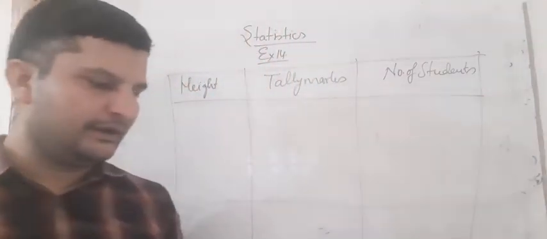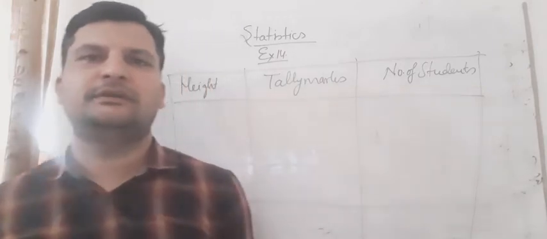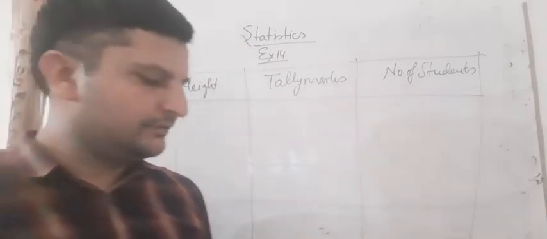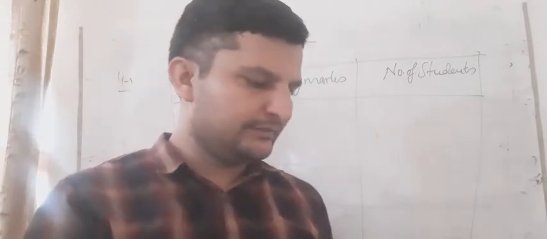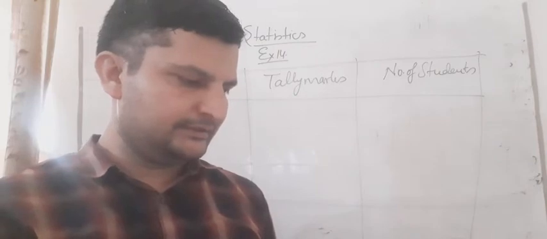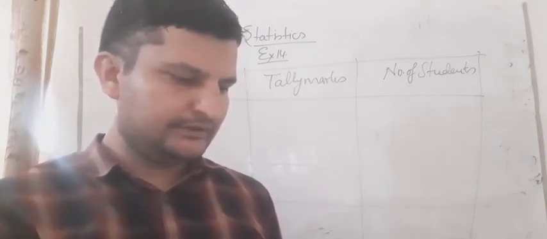Height, we have to take the height like this. It is given 160 to 165 and 165 to 170, which means the difference between these two is 5. So we can take it. The least number is 150 and the maximum number is 174. It is given that.